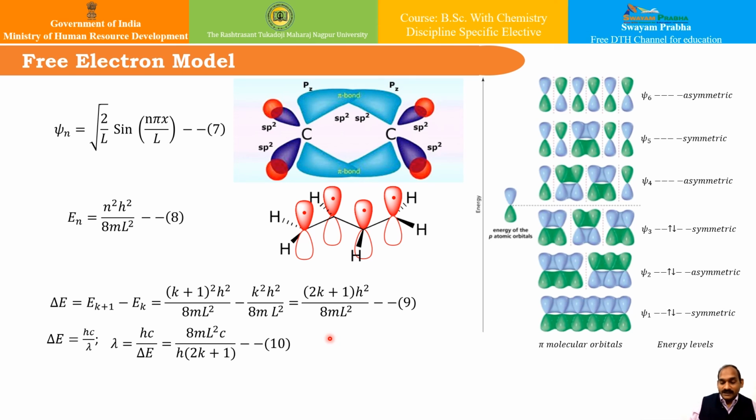In conclusion, about the free electron theory, we can say that the free electron model correlates the length of the molecule with the transition wavelength, and it predicts the correct effect of increasing conjugation on the transition wavelength. But at the same time, it is not quantitatively correct. It has certain limitations. So this is the use of the free electron model in calculating the wavelength of polyenes.